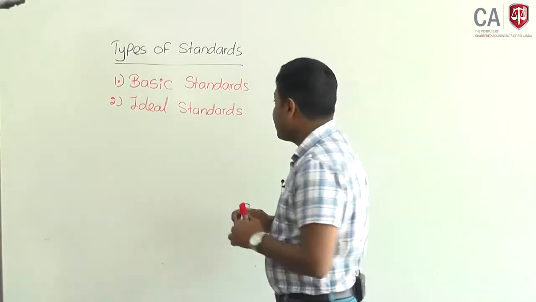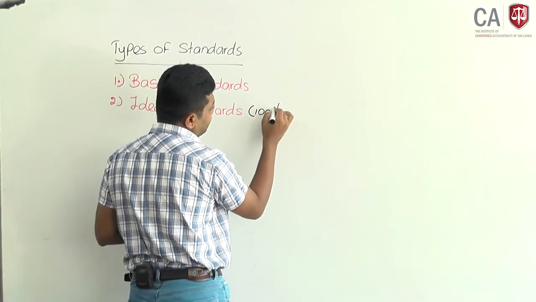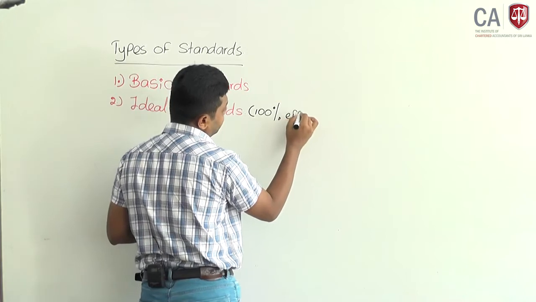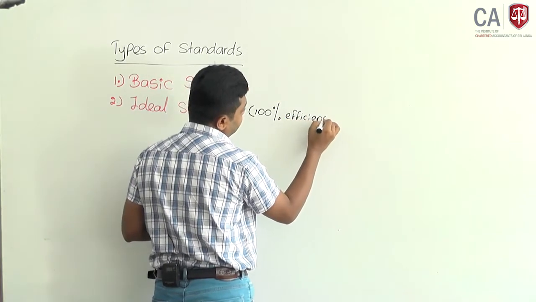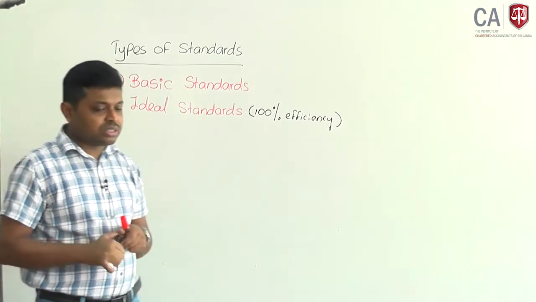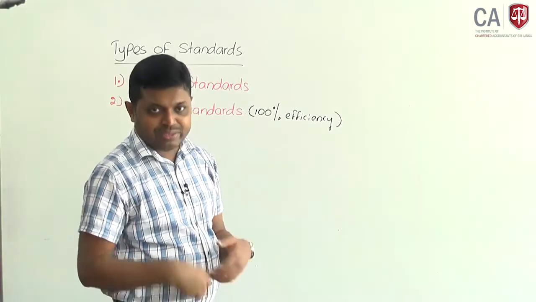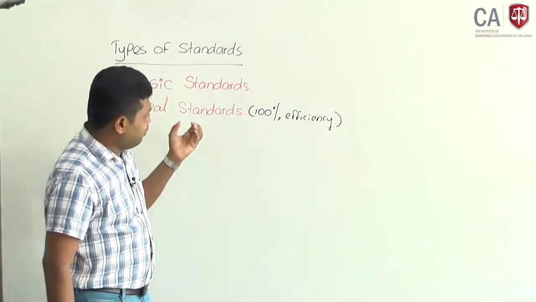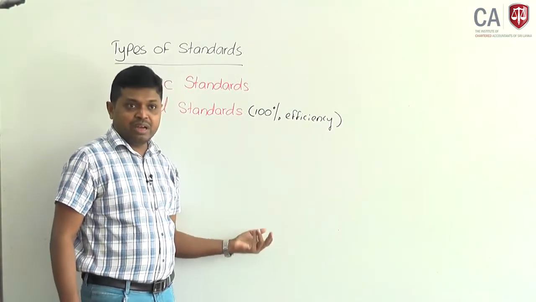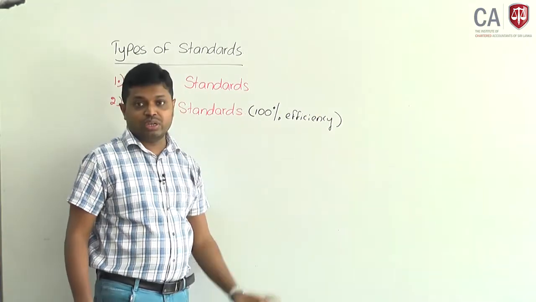That means they assume 100% efficiency. They ignore regular operational failures like machine breakdowns, employee rest time, and idle time. Those kinds of things are ignored.